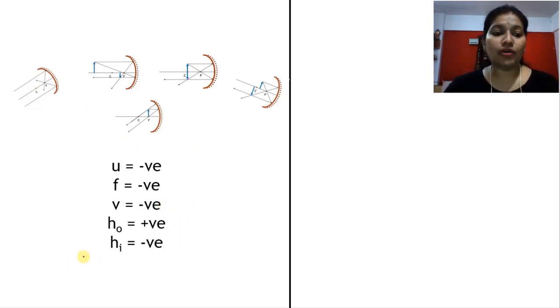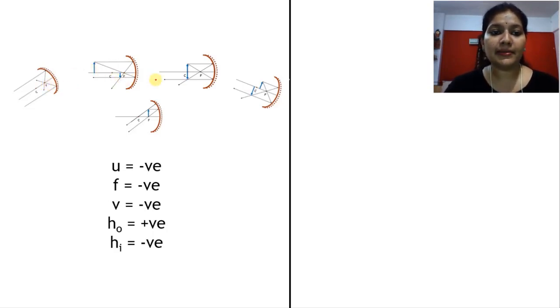Clear? Now if I talk about height of object, in all the 5 cases the object is always placed above the principal axis. So in all the cases h_o will be positive always. Clear? Now height of image. See, here we got image at focus. Okay, point size image होती है. ठीक है, तो उसके लिए हम कुछ height consider कर ही नहीं सकते हैं, point size image है.